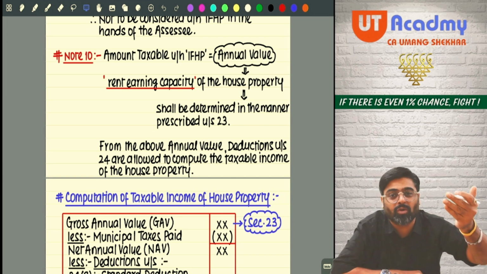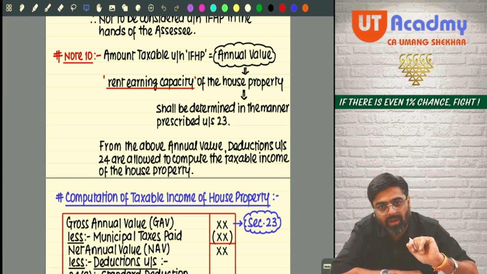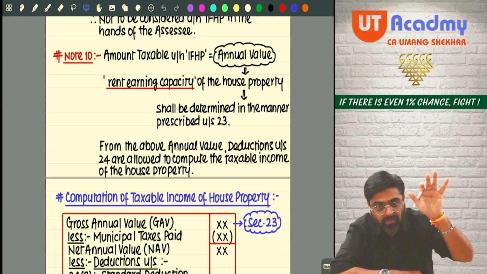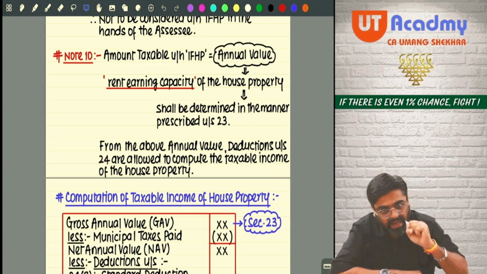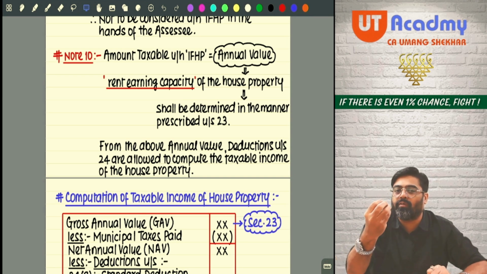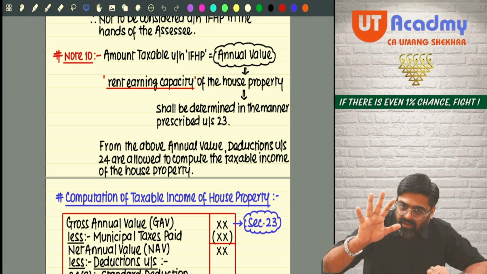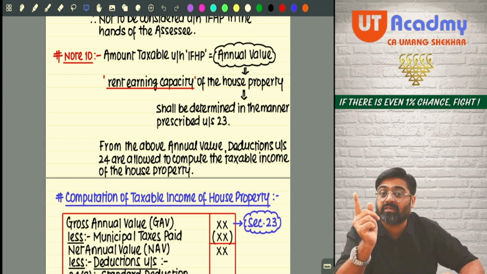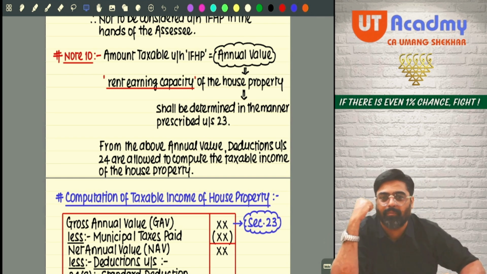So you take the deductions from the annual value, which is the income chargeable under the head, and from this annual value we will allow you two deductions under section 24. Take those deductions, and whatever balance remains, that is the taxable income of this property.